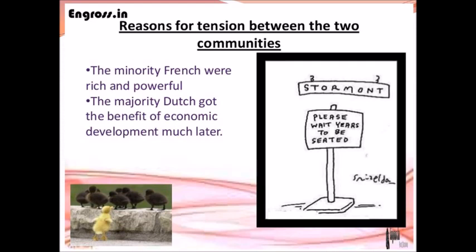Acute means more sharp. Brussels presented a special problem. The problem was that the countryside was different and Brussels was different. In the capital, the French were in a majority and Dutch were in a minority. And in the countryside, Dutch were in a majority and French were in a minority. This is why the tension increased in Belgium.